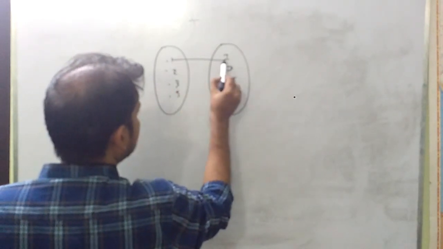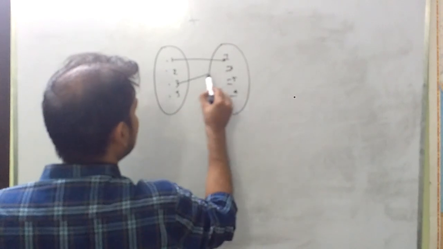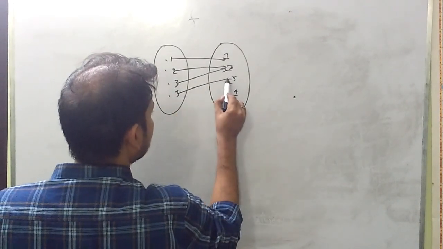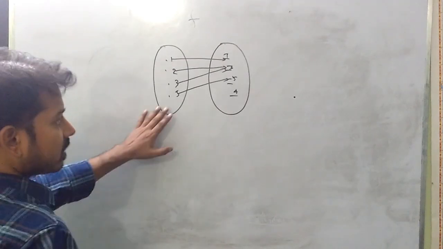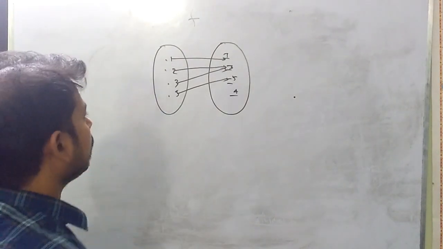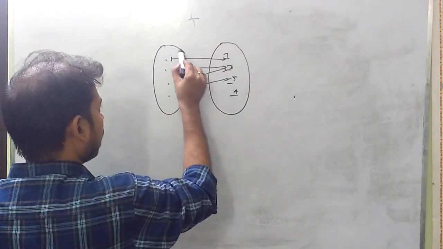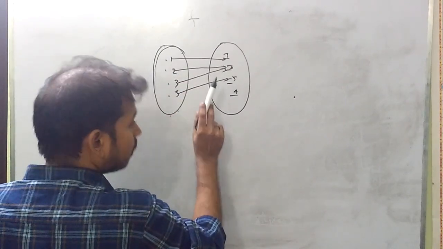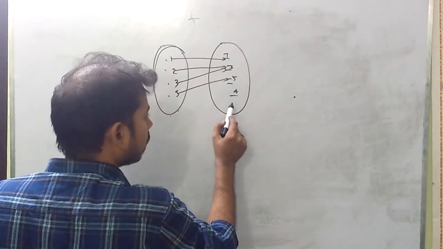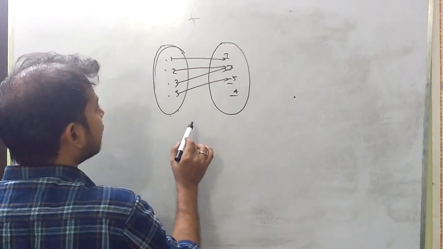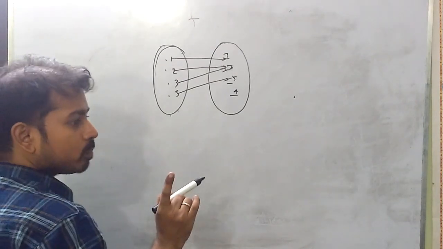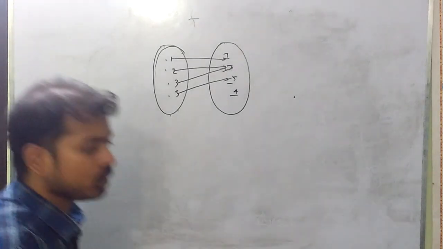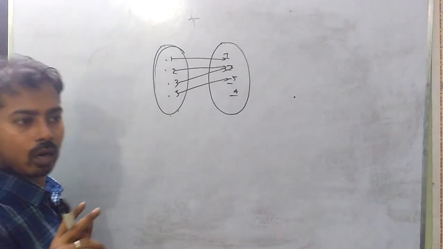Say one input is related to 7, another is related to 3, another is also related to 3, and another is related to 5. Is this a function? Yes, this is a function. We have defined inputs, and all of these inputs are associated with some element in the output, meaning we are getting a unique output.